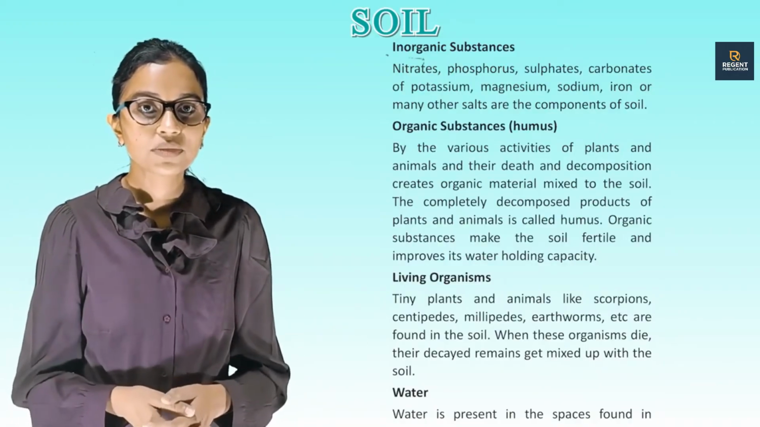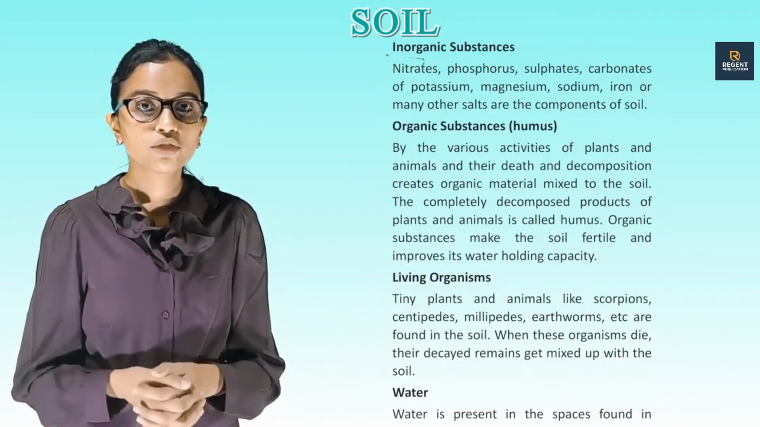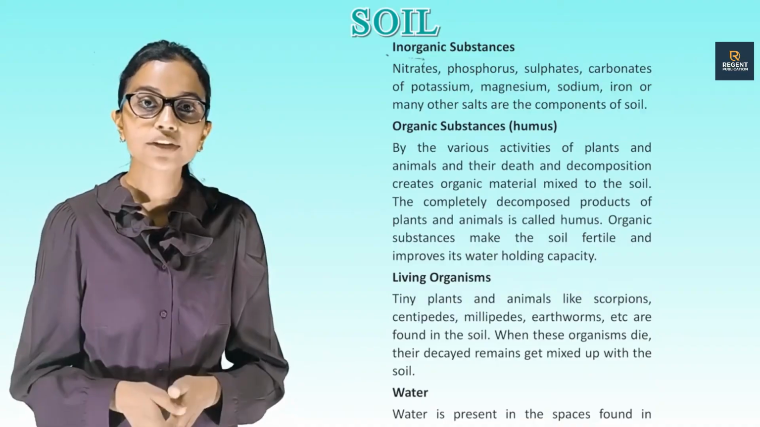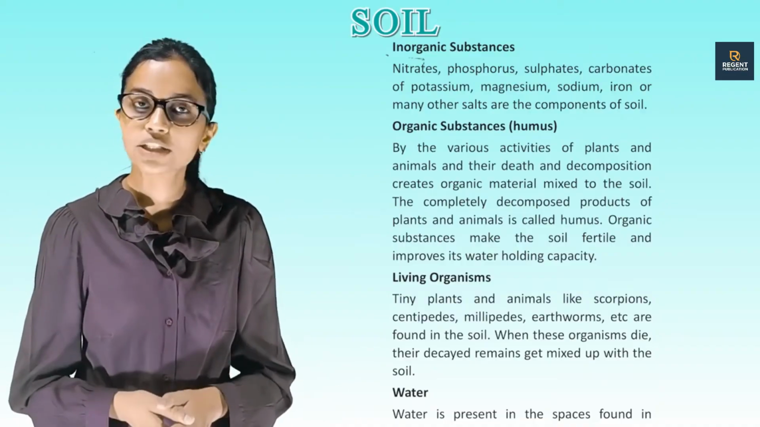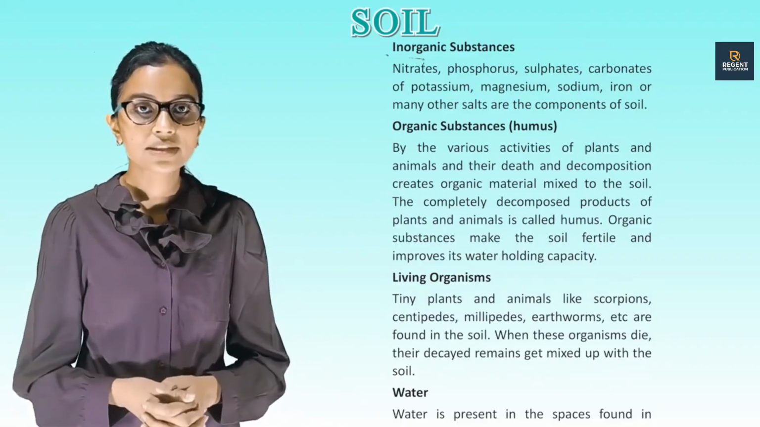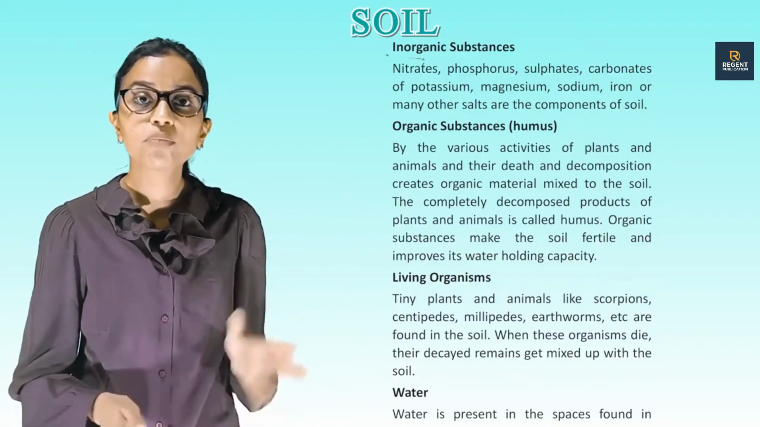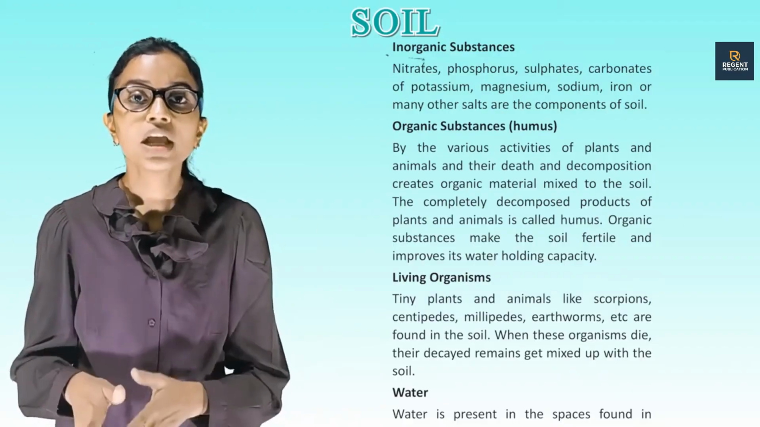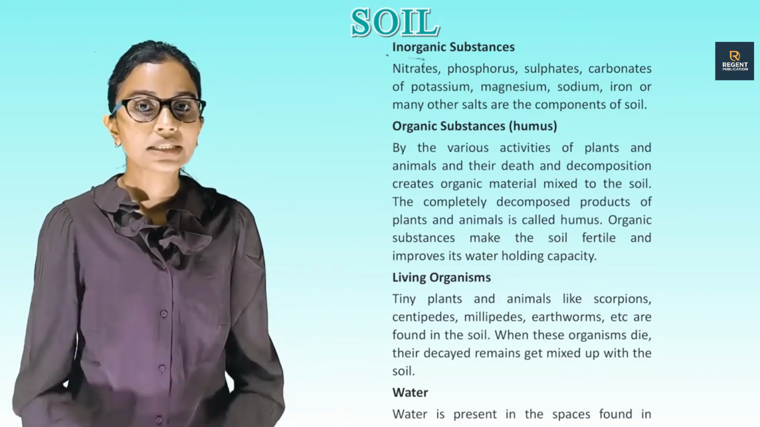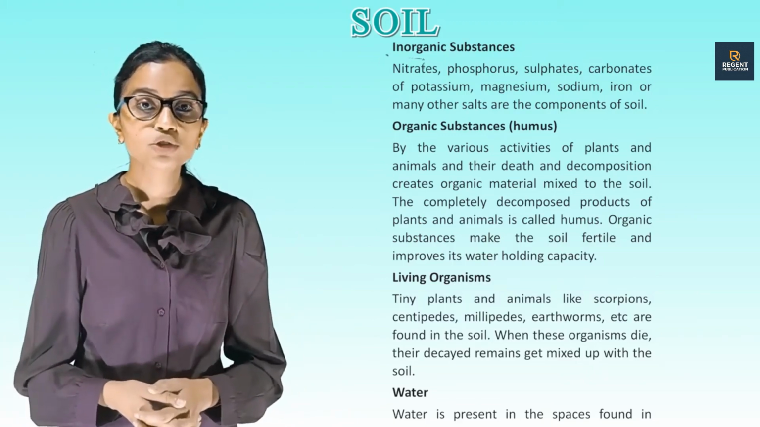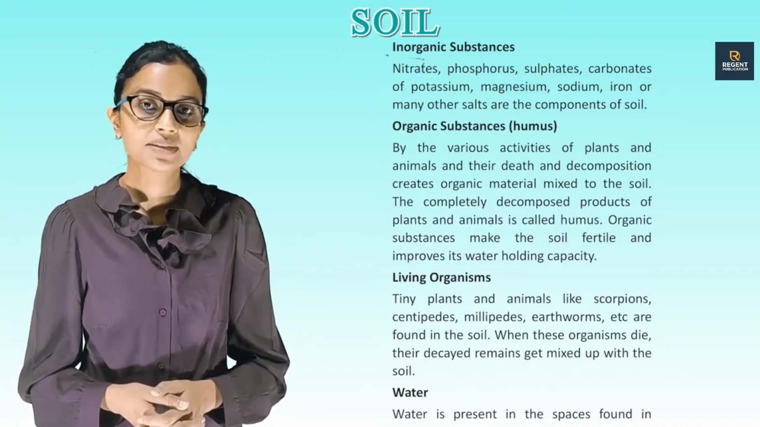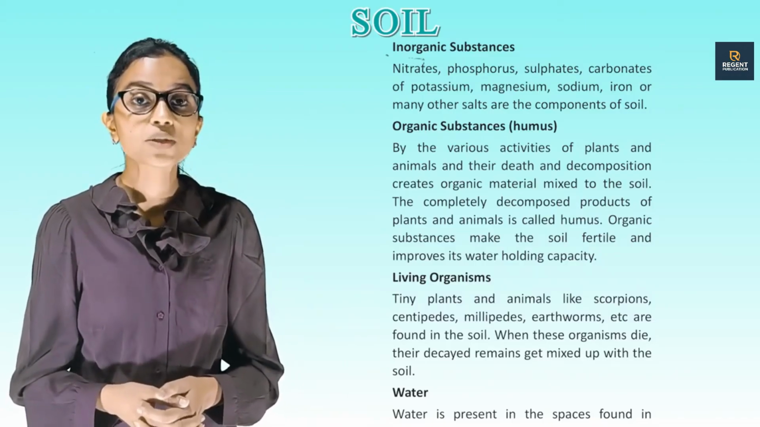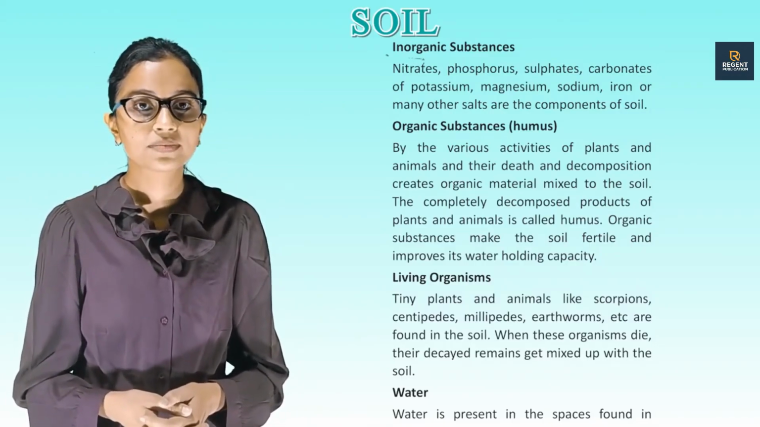Inorganic substances. Nitrates, phosphorus, sulfates, carbonates of potassium, magnesium, sodium, iron and many other salts are the components of soil. Organic substances, humus. By the various activities of plants and animals, and their death and decomposition, organic material is mixed into the soil. The completely decomposed products of plants and animals are called humus. Organic substances make the soil fertile and improve its water holding capacity.